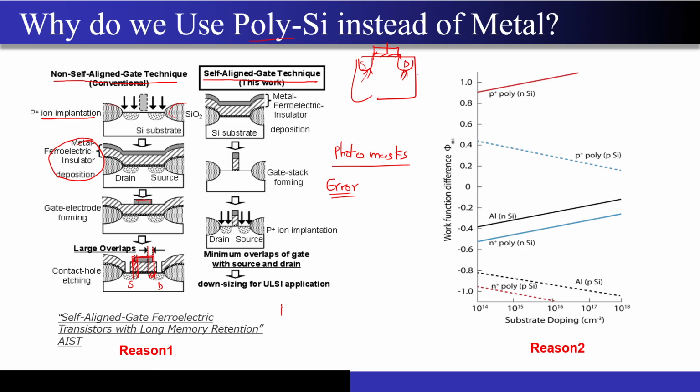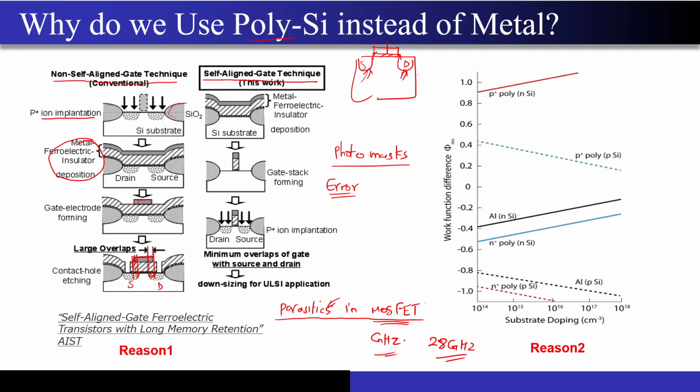When you study the parasitics in the MOSFET, you will clearly see that these overlaps increase the parasitic capacitances present inside the MOSFET. And we want to minimize them because we want our transistor to switch at as high a frequency as possible. We want these MOSFETs to work at gigahertz frequencies. For 5G, we want them to work at 28 gigahertz. So it is absolutely essential to minimize those parasitics. This was the traditional way of MOSFET fabrication.